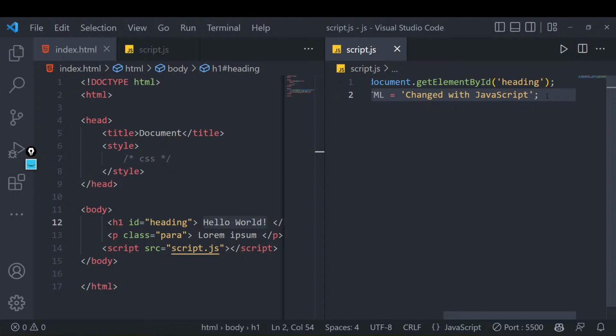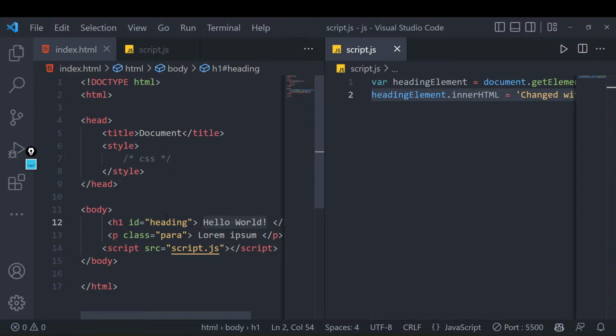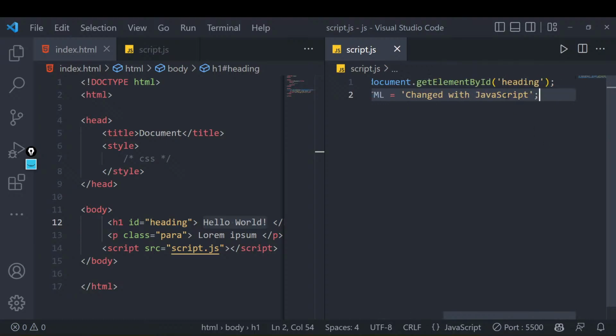Because we have not done any click event, and we are just changing the content right away. But once we know about events and how we can handle those events, we will click on this particular button, and as soon as we click on that button, we will change the content of our page. So till this point, you just understand how we are able to change this content by tapping into JavaScript. Quickly give me a thumbs up if this is making some sense to everyone.